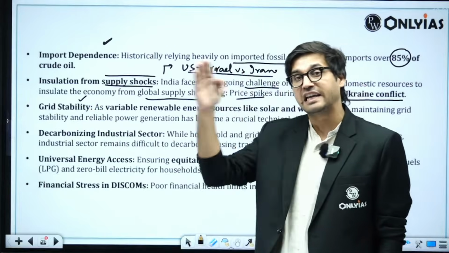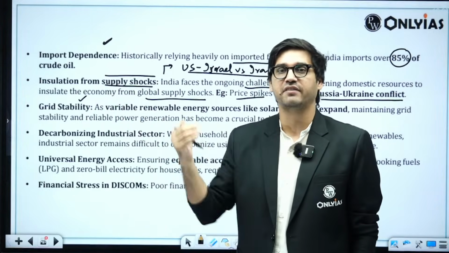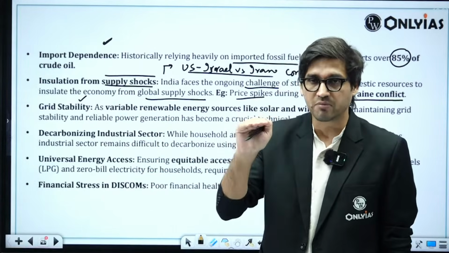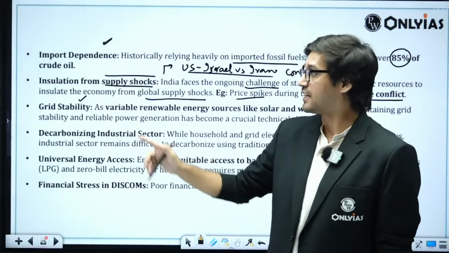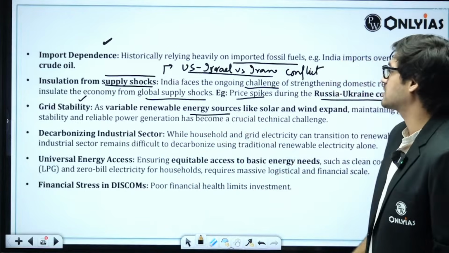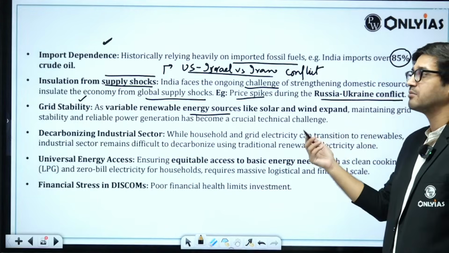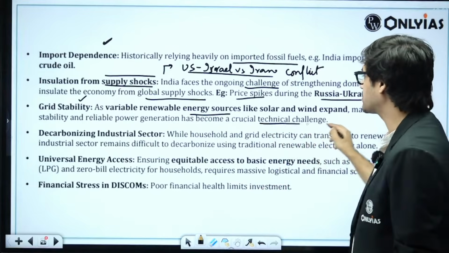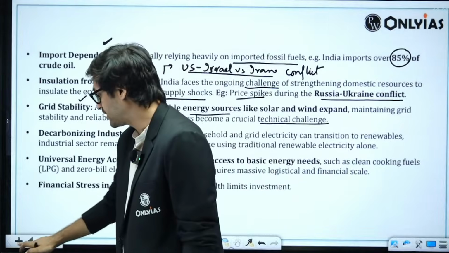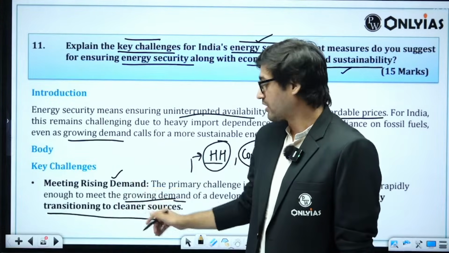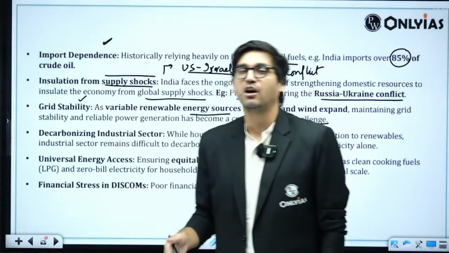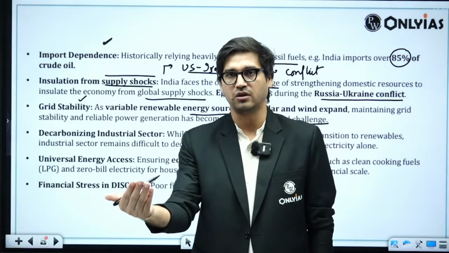Because we are looking to make a clean transition, we have to add wind capacity and solar capacity. Because both of these sources are intermittent, it creates problems with respect to grid stability. India's grid stability will remain a pressing challenge. As variable renewable energy sources like solar and wind expand, maintaining grid stability and reliable power generation becomes a crucial technical challenge. Then you have decarbonizing the industrial sector, which means what? That we are looking to transition towards cleaner sources, right? We have net zero emission targets. Now, households, you can force this change on.